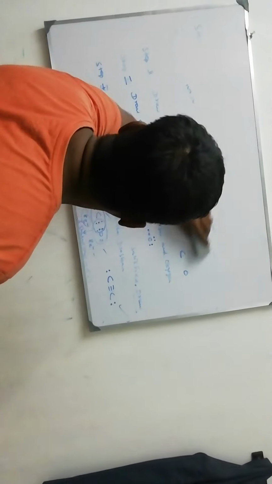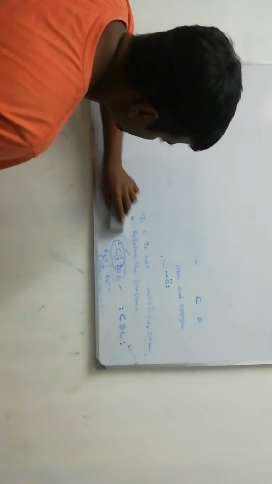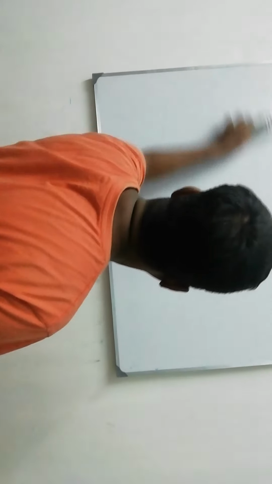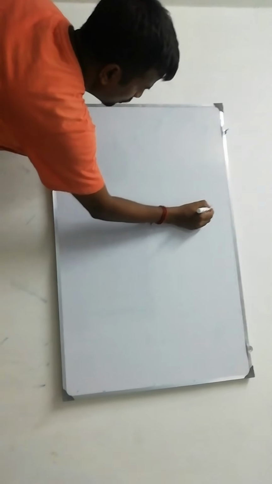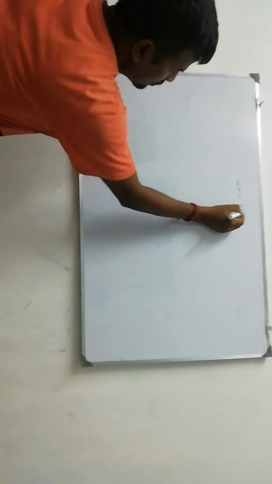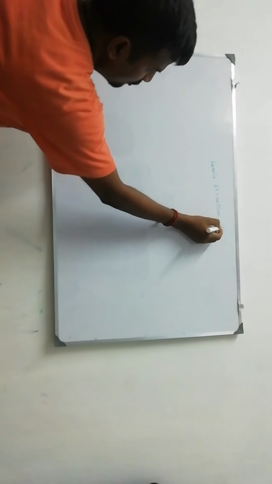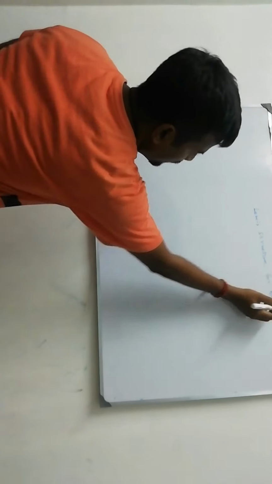Now we are going to draw one more structure, the Lewis structure for NO2 minus.